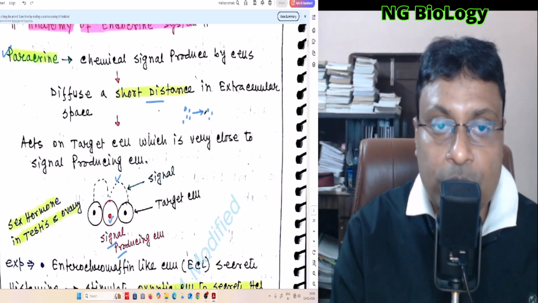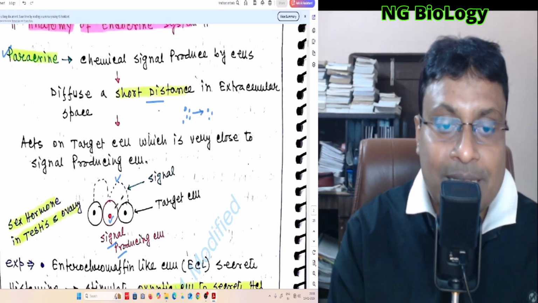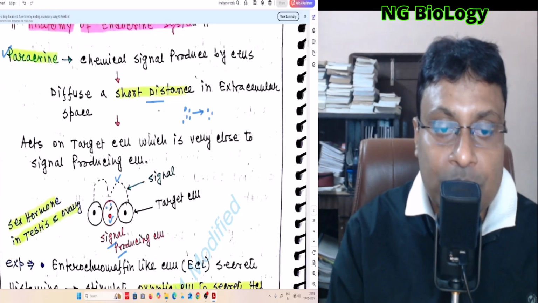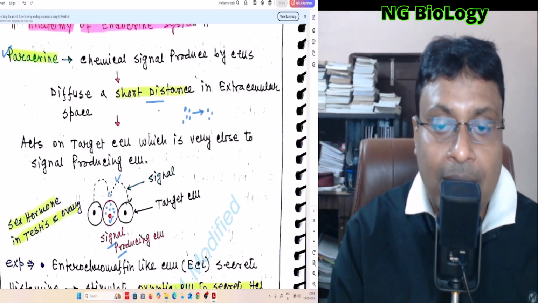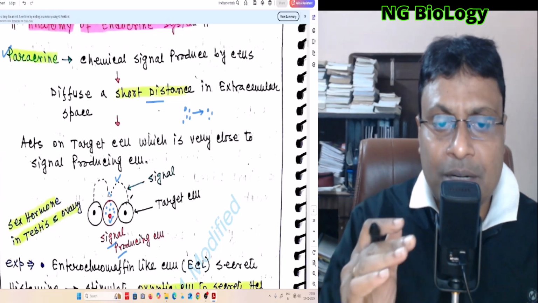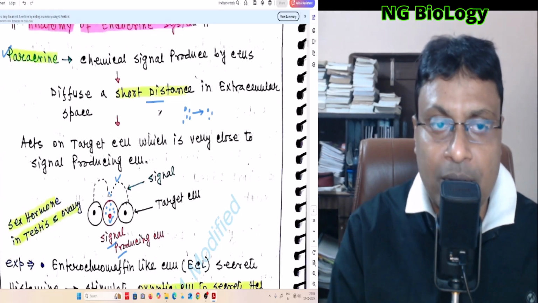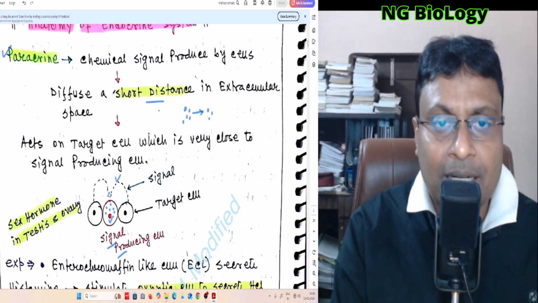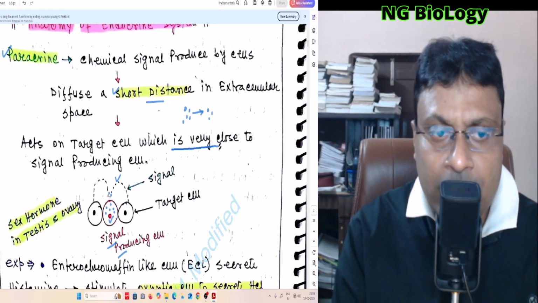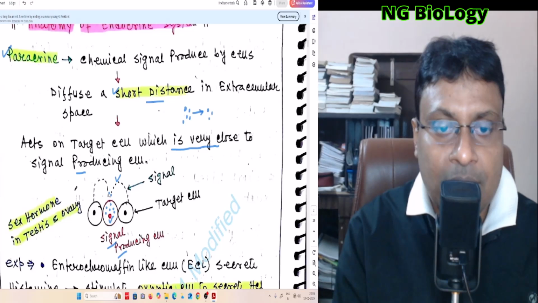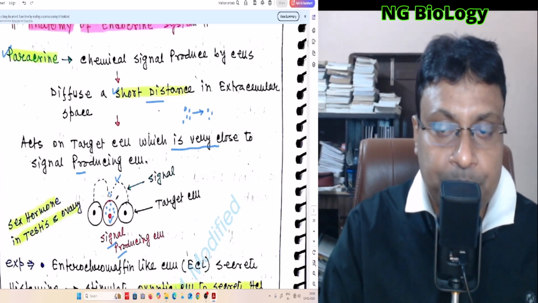In the signal producing cell the concentration of this material is very high, and it will diffuse to the nearby target cell, which is not present far away. So when the signal diffuses a short distance in the extracellular space and acts on a target cell very close to the signal producing cell, it is known as paracrine signaling.